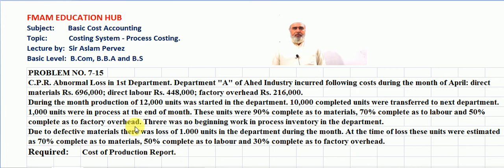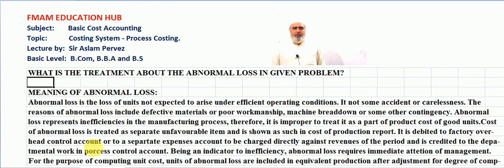Students, before we start to solve this problem, we have to discuss abnormal loss first. For this, we have to move to another slide. What is the treatment of abnormal loss in the given problem? Meaning of abnormal loss: students, abnormal loss is the loss of units not expected to arise under efficient operating conditions.